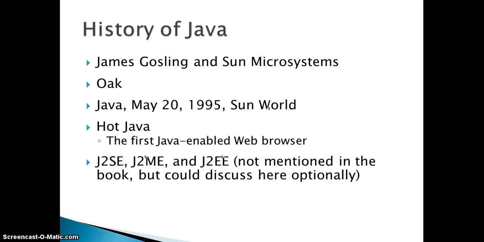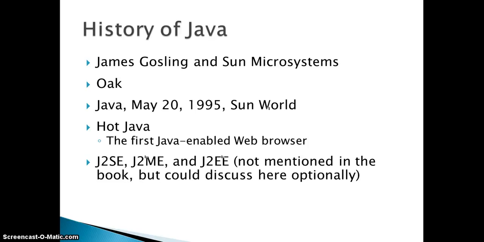Java has been invented by James Gosling, who belonged to Sun Microsystems. It was invented as Oak on May 20, 1995. HotJava is the first web browser enabled on Java. And we have editions of Java like Java SE, which is the standard edition, Java EE, which is the enterprise edition, and we have Java ME.